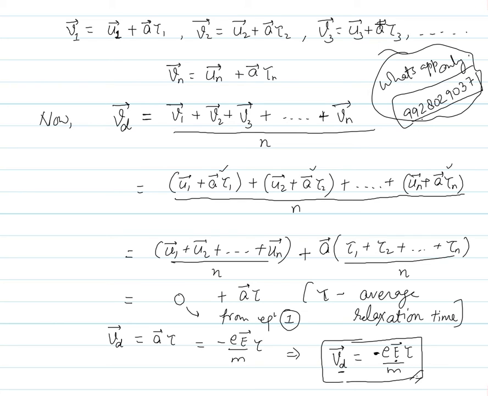So this was the case of the drift velocity expression. Now let's come to another important expression. This is really very important. Don't take it lightly, because with this derivation you will definitely get 2 or 3 marks in your board exam.